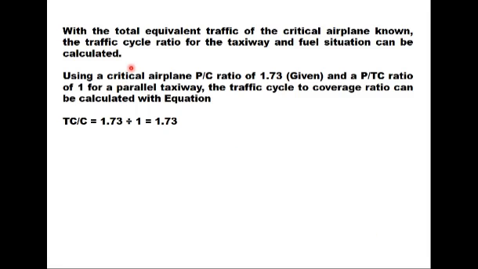Now with the total equivalent traffic of the critical airplane known, the traffic cycle ratio for the taxiway and fuel situation can be calculated. Now using a critical airplane P by C ratio of 1.73, which is given in the data, and a PTC ratio of 1 for a parallel taxiway, the traffic cycle to coverage ratio, that is T by C, can be calculated using this equation. TC upon C is equal to 1.73 upon 1, that is 1.73.